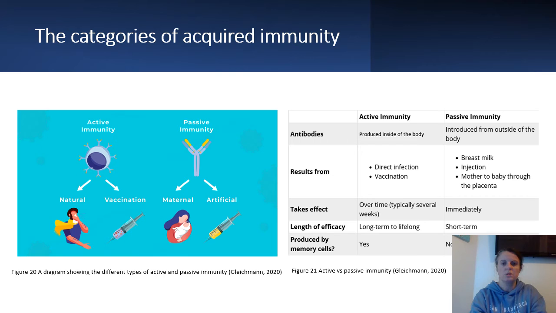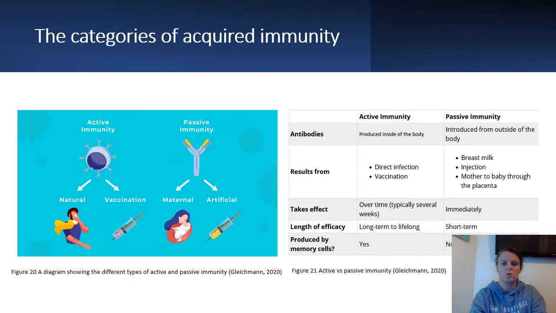Naturally, these are antibodies that the body has produced in response to an illness or infection. Vaccinations, on the other hand, is when the body is deliberately exposed to latent versions of infection to generate antibodies ahead of time. Both types of active immunity take time to establish, but they tend to last a lifetime.